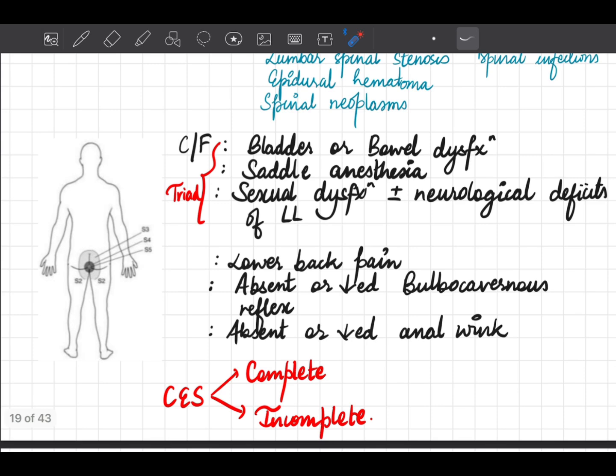So Cauda Equina Syndrome can be classified into complete or incomplete Cauda Equina Syndrome depending upon the presence or absence of urinary retention. So if the patient has total damage of the Cauda Equina nerve roots, then that results in urinary retention, which is complete Cauda Equina Syndrome. And if the patient presents with urinary incontinence or just straining during urination, then that means the patient has partial damage to the Cauda Equina nerve roots, so that results in incomplete Cauda Equina Syndrome.